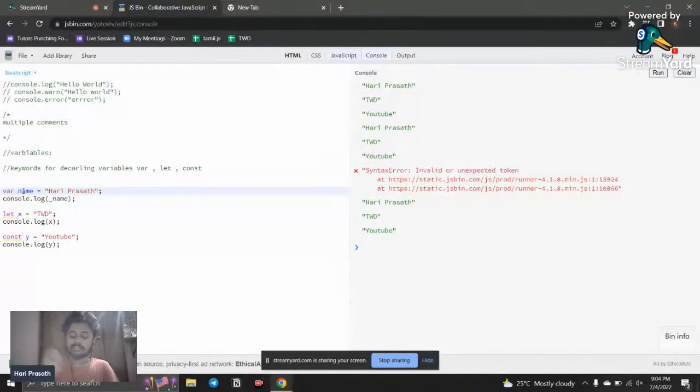So a variable may start with an underscore, a variable may start with a $ sign, a variable starts with a name, but it should not start with a number. And another thing, the most important thing you want to notice: in JavaScript, a variable is case sensitive. What is meant by case sensitive? For example, if I declare a variable name with capital N, and if I call the name with small n, you will get an error.